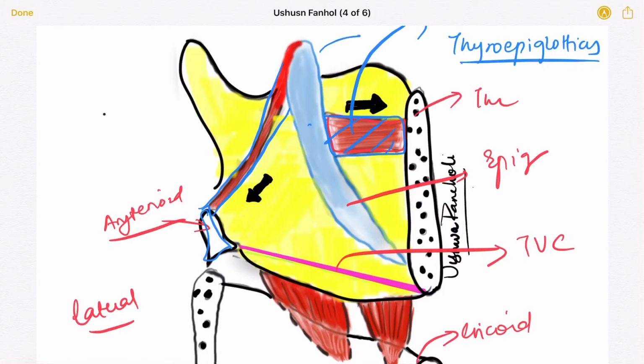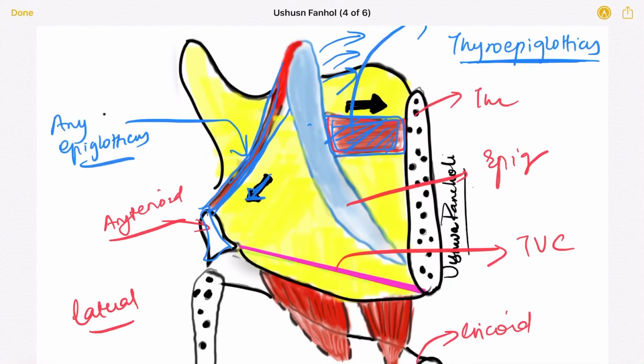So the larynx is going to move in this direction. So obviously I need to take the help of thyroepiglotticus. Suppose I want to close the laryngeal inlet and the food is going to pass through the esophagus, then I am going to take the help of the muscle that I've drawn here, the aryepiglotticus. Okay, so these are the simple two muscles.